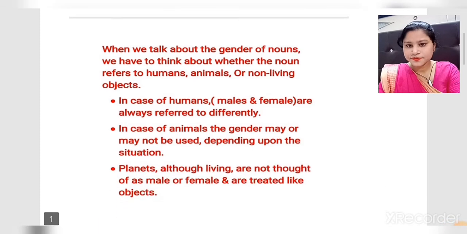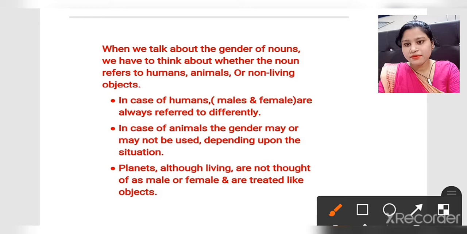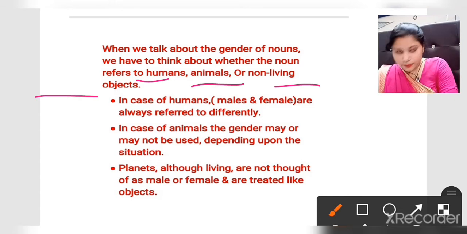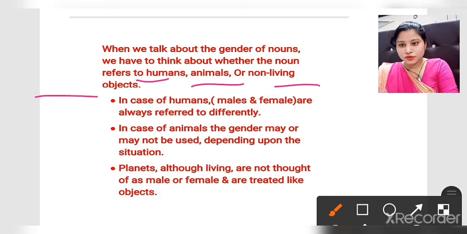See this. When we talk about genders of nouns, we have to think whether the noun refers to humans, animals, or non-living objects. Okay. Gender does not refer only to people or only to humans. It refers to animals as well as non-living things and living things. So four kinds of things: people, then animals, then living objects as well as non-living objects. Here we are talking about the types of gender; then we will talk later.